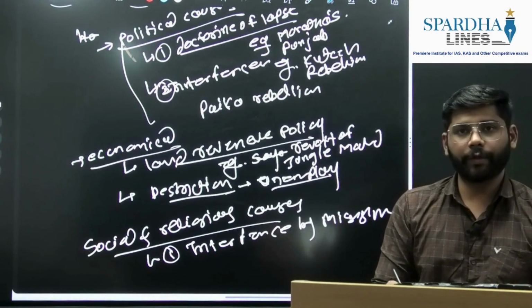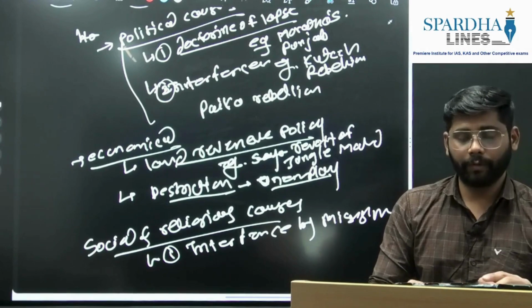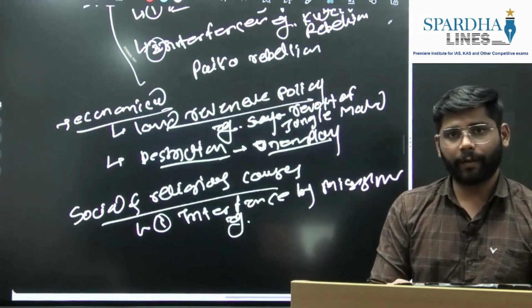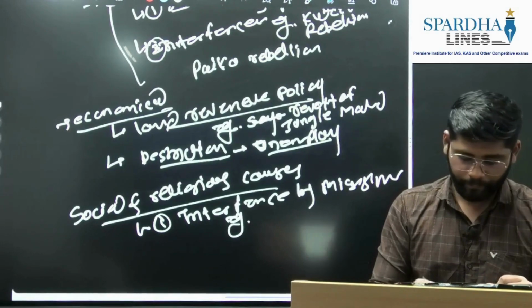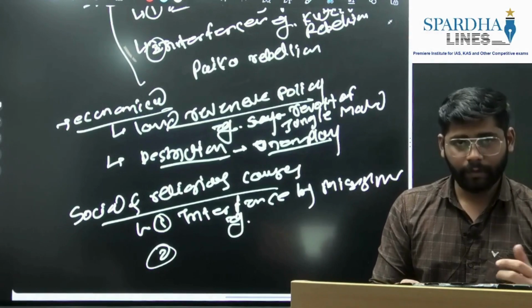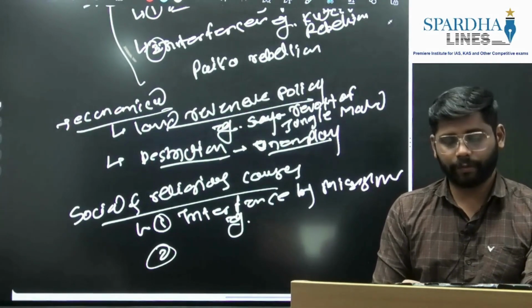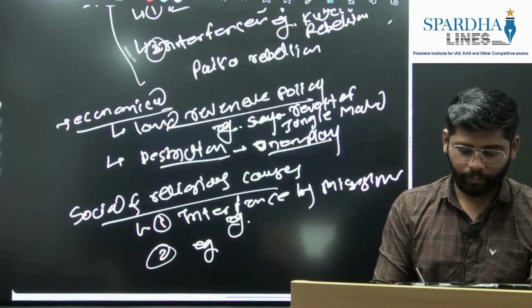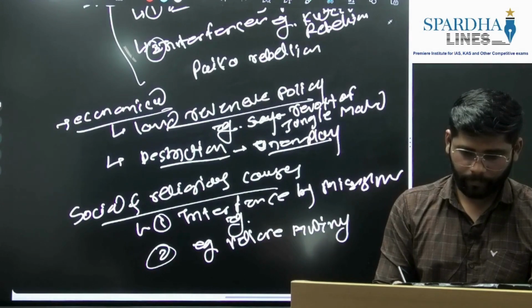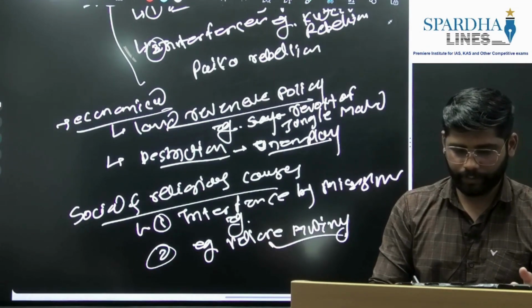Their activity caused major rebellions; you can give examples from the tribal movements in central India. Then, their rejection of or interference in religious aspects: you can give the example of the Vellore Mutiny. So you can mention this example here.